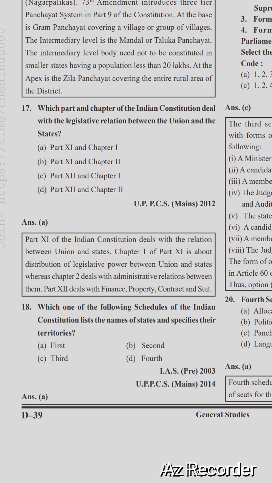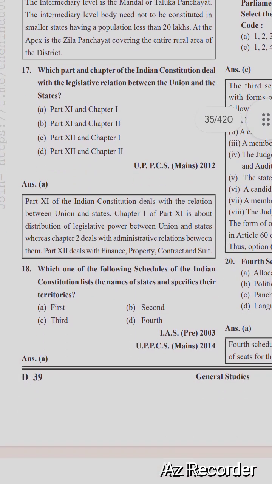Next, which one of the following schedules of the Indian Constitution lists the names of states and specifies their territories? The right option is option A, the first schedule.